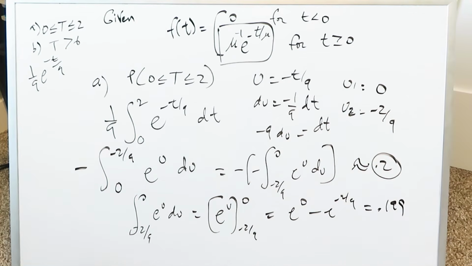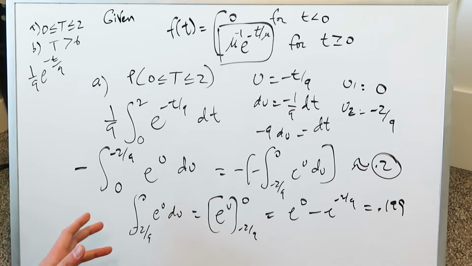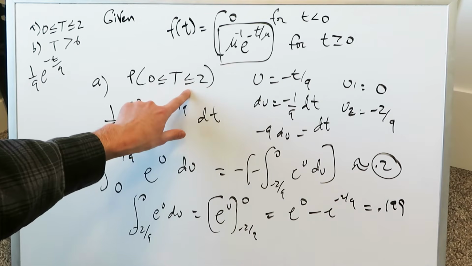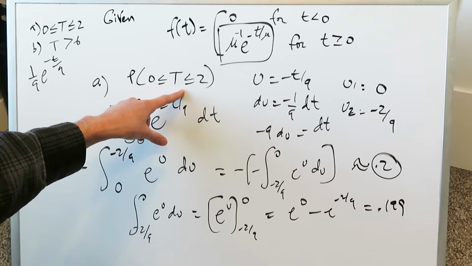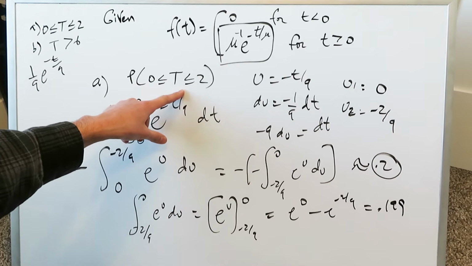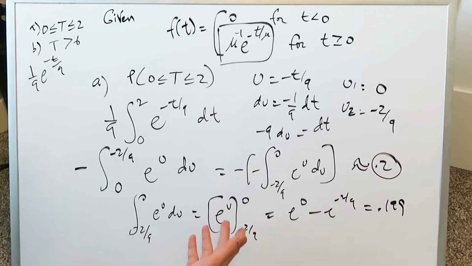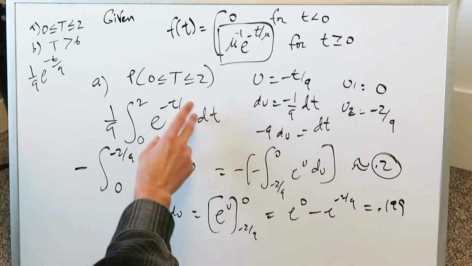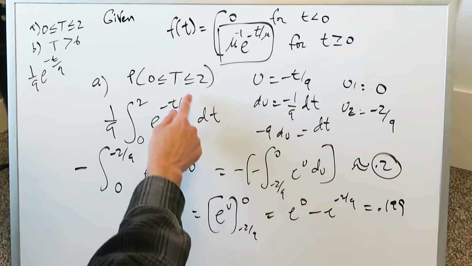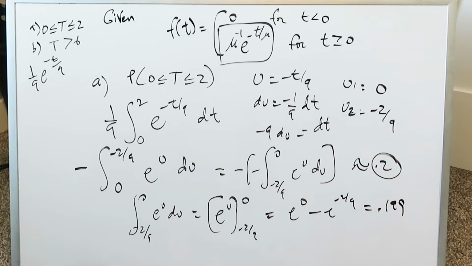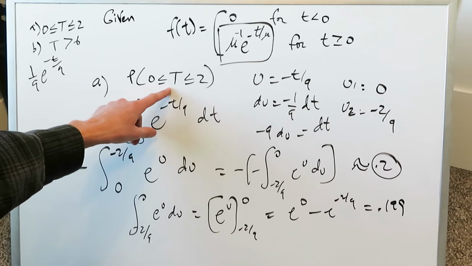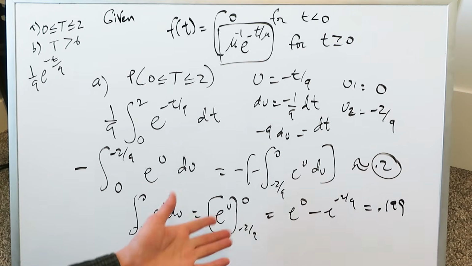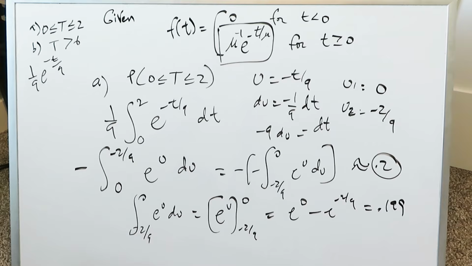How do we verbalize this probability 0.2? You can verbalize this as such. 20% of the time that you will call, you will have to wait less than 2 minutes. 80% of the times you will call, the customer will wait more than 2 minutes, right? If you're calling 100 times, 20 of those times you'll wait in this time frame right here, less than 2 minutes. But 80 of the remainder times you try calling, you'll always wait more than 2 minutes. So the probability of a customer calling and waiting less than 2 minutes is only 0.2 or 20% of the time. So this question right here is done.